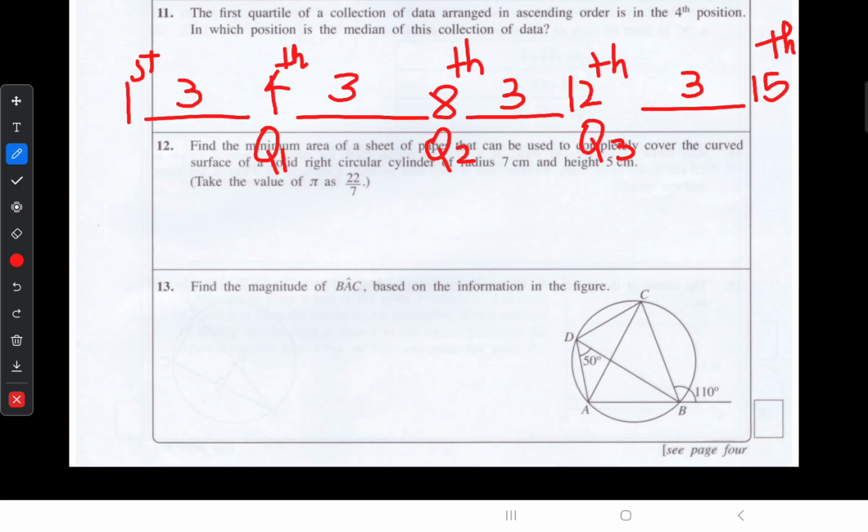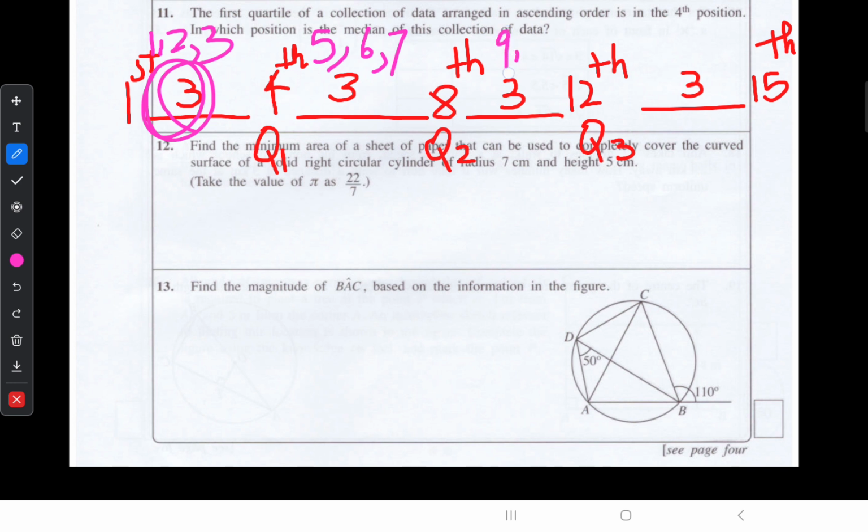This is another way to find this. As we already know, first quartile is placed at the fourth position. Before that we have 3 data, 1, 2 and 3. Then after 5, 6 and 7, at the eighth position our Q2 will be placed.